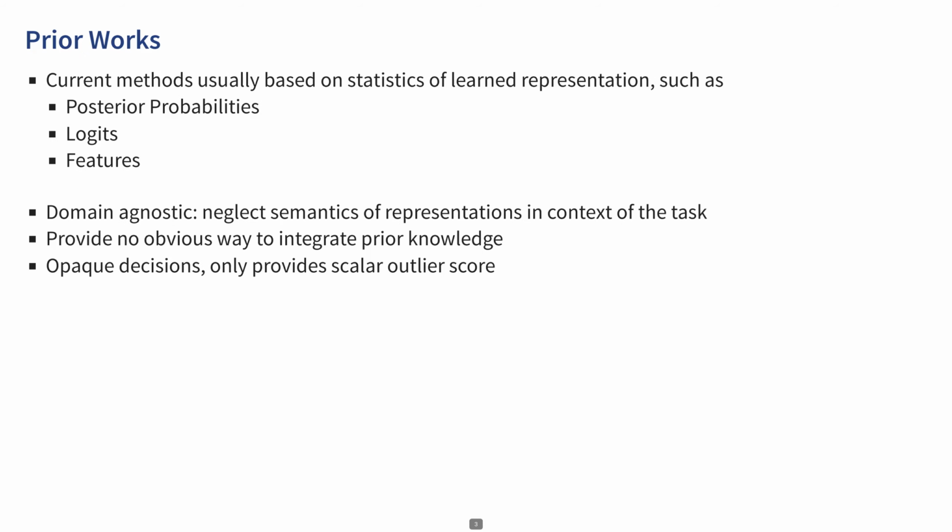Current methods for out of distribution detection primarily rely on statistics of input representations in various layers of deep neural networks, such as posterior output probabilities, logits, or learned features. However, these methods tend to be domain agnostic, often overlooking the semantics of representations in relation to the specific task at hand. Moreover, they lack a straightforward approach to integrate prior domain knowledge, despite its availability in many applications. Finally, the decision-making process in these methods is generally opaque, offering only a scalar outlier score, which lacks explanatory depth.